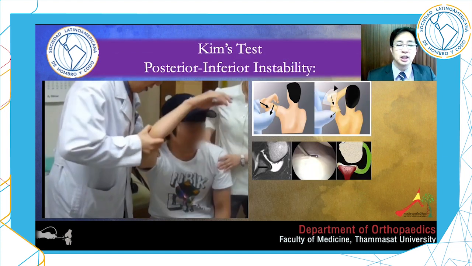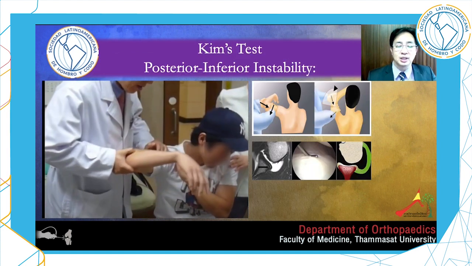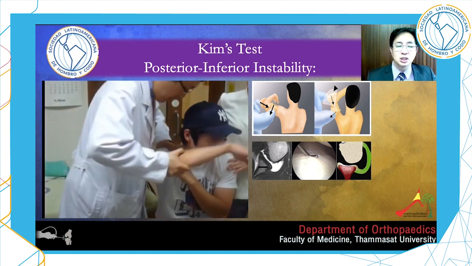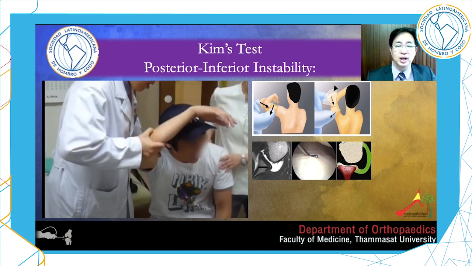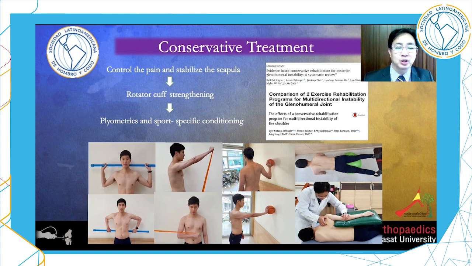Kim test. This video is from 16 years ago when I visited Dr. Sung-Ho Kim. This is a very good test for posterior inferior instability. We start most patients conservatively. We strengthen the rotator cuff and the periscapular muscles. Most surgeons agree that we should try conservative treatment intensively for at least 6 months before jumping to surgery.